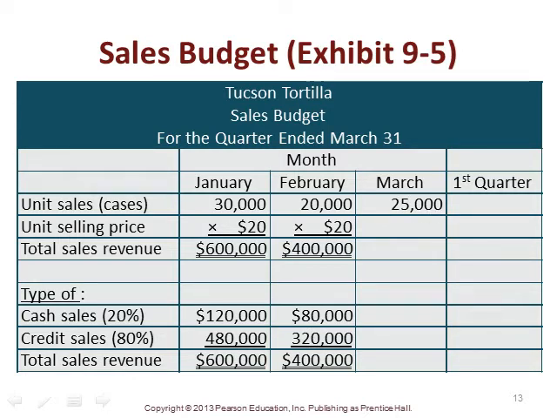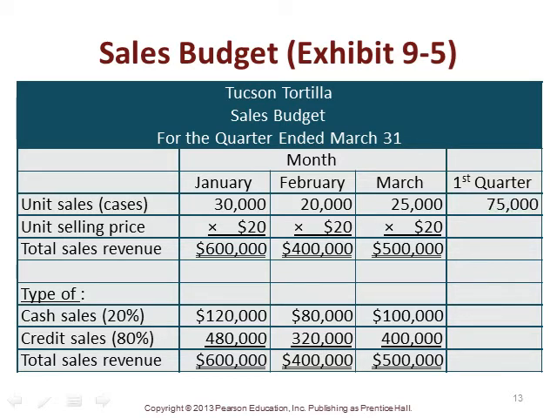And then finally, in March, we anticipate selling 25,000 cases, $20 a case, to get us $500,000. If we apply the same cash and credit ratios, we get 100,000 in cash sales and 400,000 in credit sales. So when we look at the first quarter budget, we can see that it's simply the January, February, and March results combined. And so this then becomes the sales budget upon which many other subsidiary or lower level budgets are based.